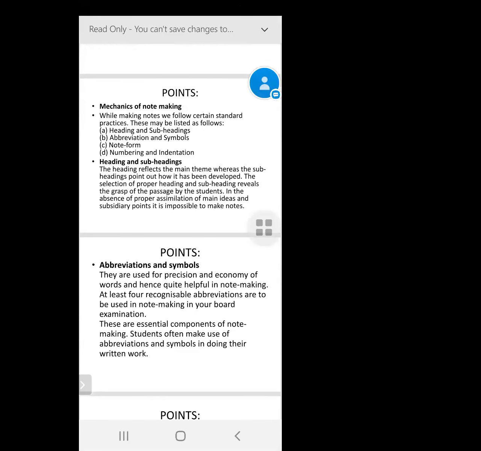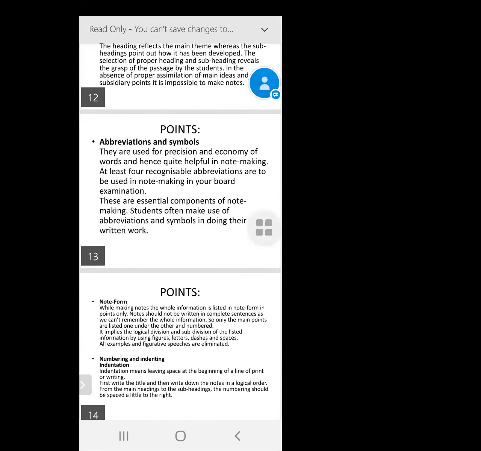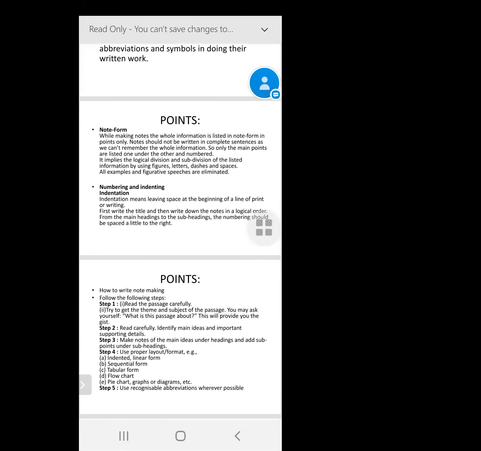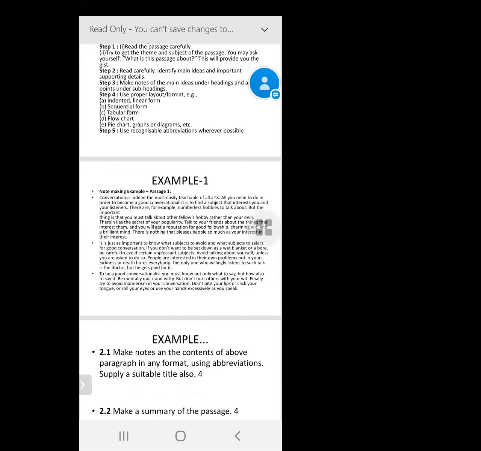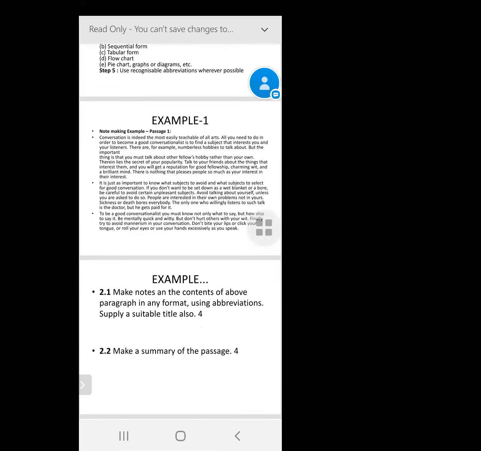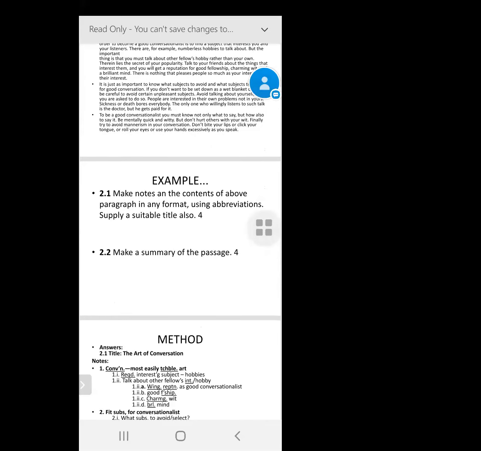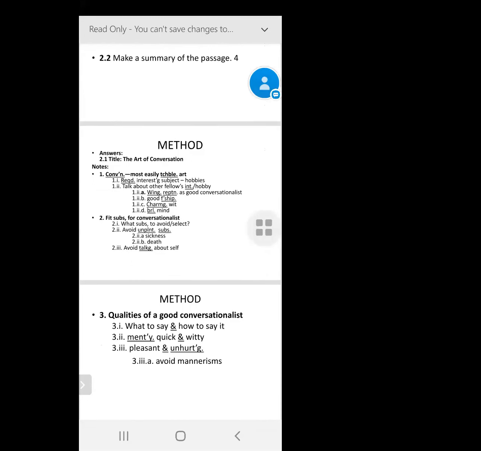And then I gave you all points for actually addressing a note-making question. All right. Now, I wouldn't like to waste much time. We have 20 more minutes for the class to end. I'd like to give you an introduction to your textbook, the Hornbill. Even if you don't have it, please download it later, and we'll go step by step for that.